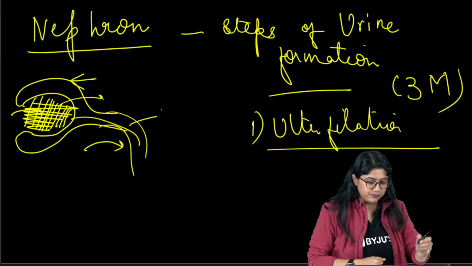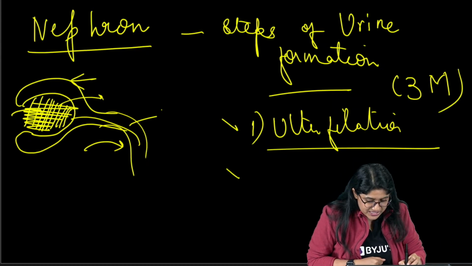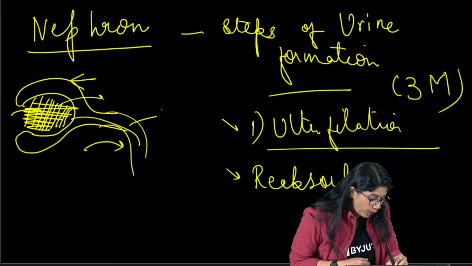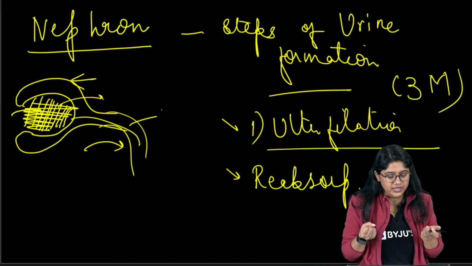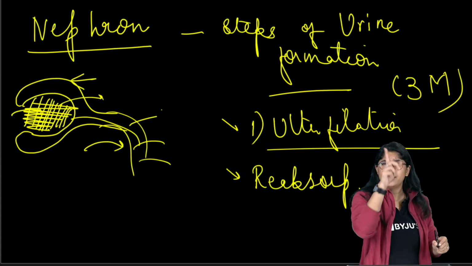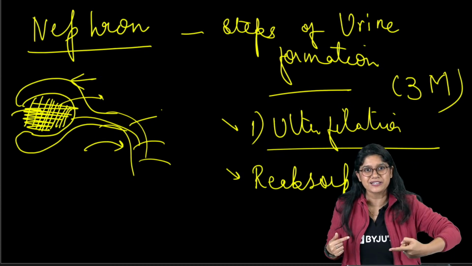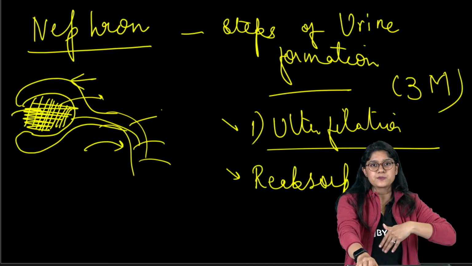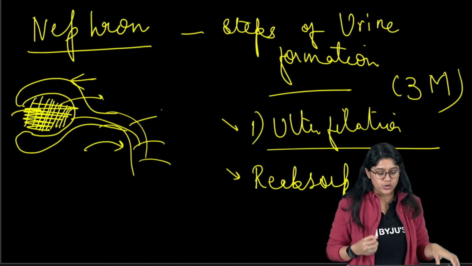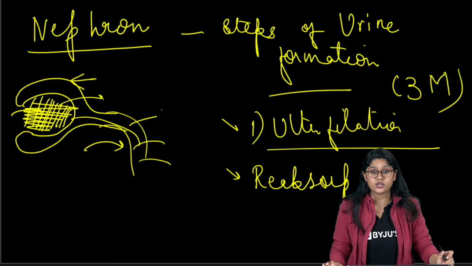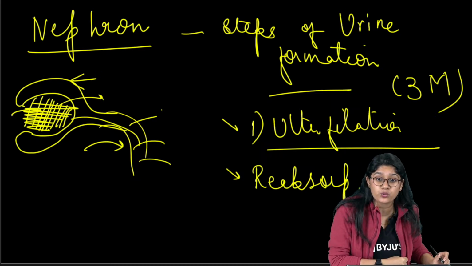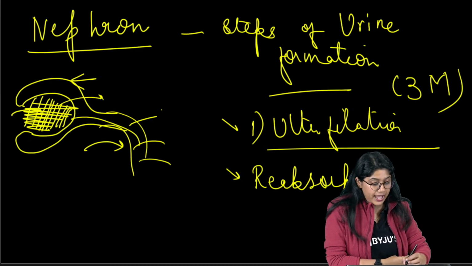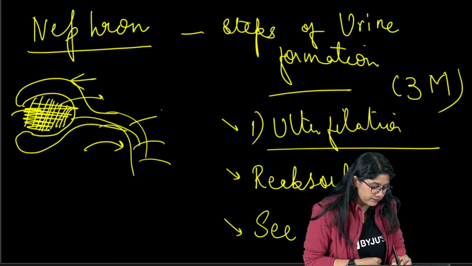The first step is ultrafiltration. Now, what is the second step? It is reabsorption. Our body is very smart, so whatever is important, whatever in that tube can be reutilized by the body, it will reabsorb. It's like, oh, salts are really very important, let me reabsorb them. Glucose is really very important, let me absorb it. So the second step is reabsorption. Whatever is important, the body will reabsorb. Selective reabsorption. Absolutely correct. And then at the end, we have the secretion.